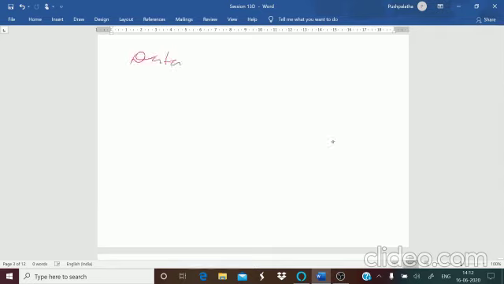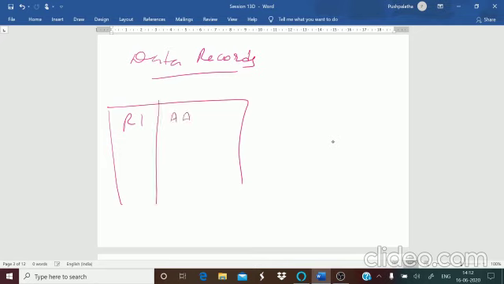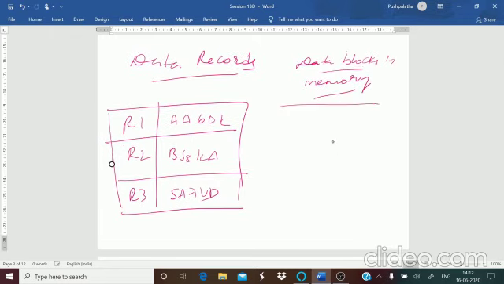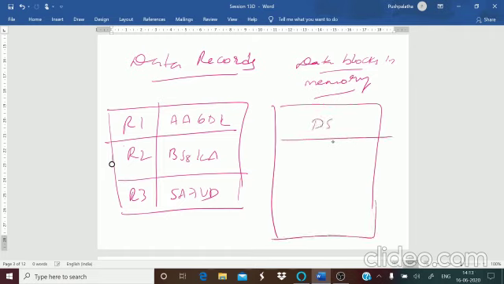For example, you have one file of data records, and you have your data blocks in memory, the actual blocks, each with some address.